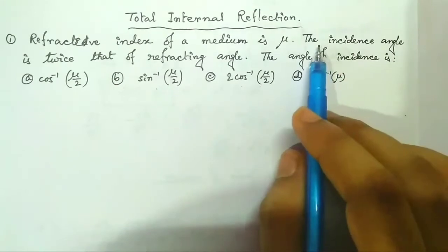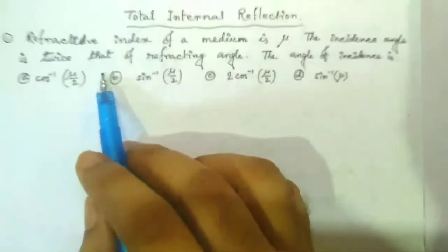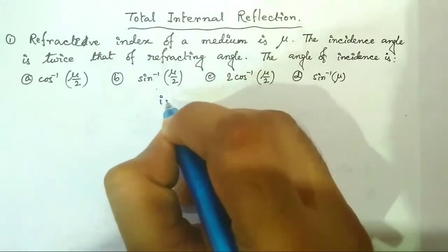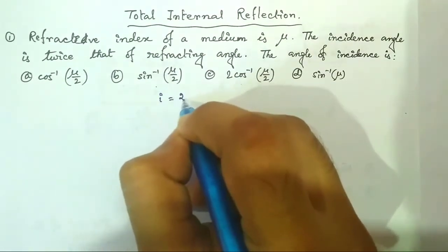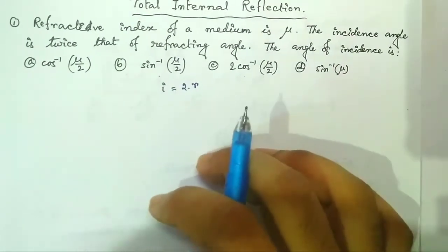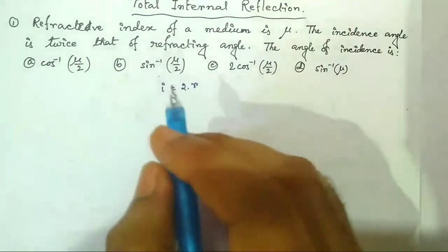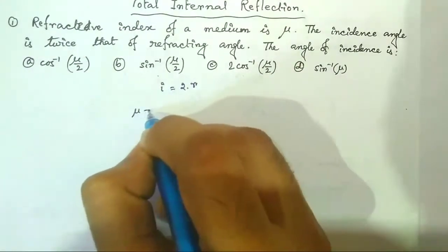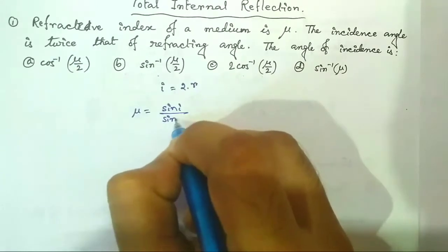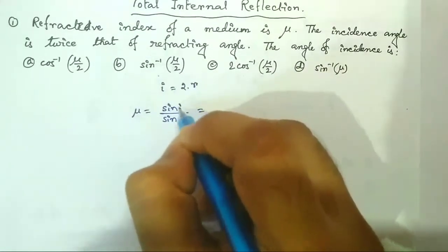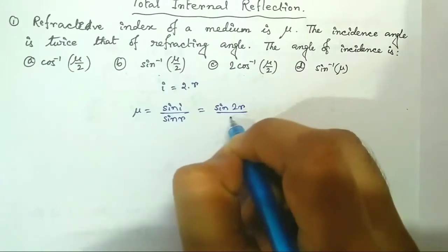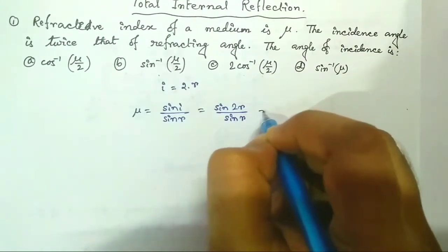Now it is given that the incidence angle is twice that of the refracting angle. So we can write the incidence angle I is equal to 2 into refractive angle, that is R. Now the refractive index of a medium mu is given by sin I by sin R, but actually I equal to 2R, so we can write sin 2R by sin R.